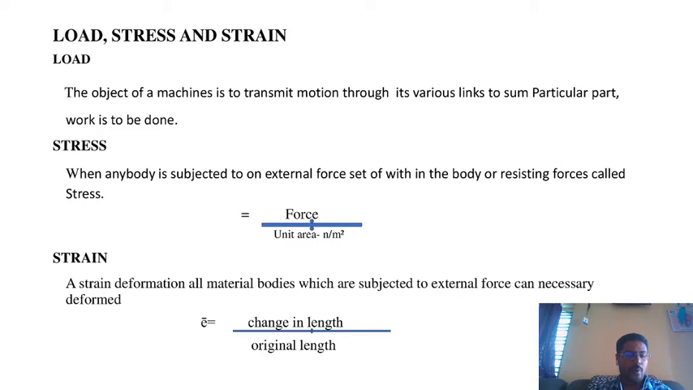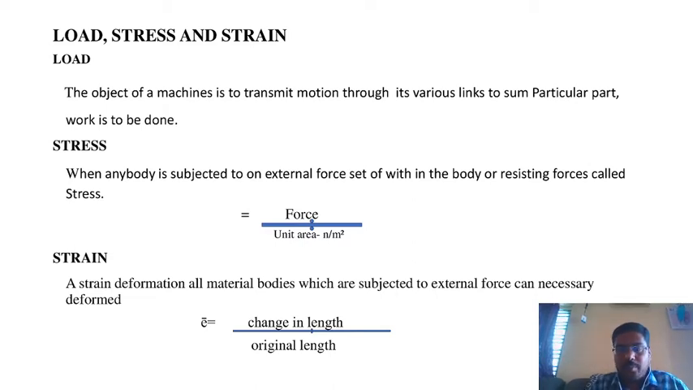Two kinds of stresses exist in a machine part: normal stresses, which always act normal to the stressed surfaces under consideration, and shearing stresses. The second one is shearing stresses, which are parallel to the stressed surfaces and can be calculated. Then we go for strain.